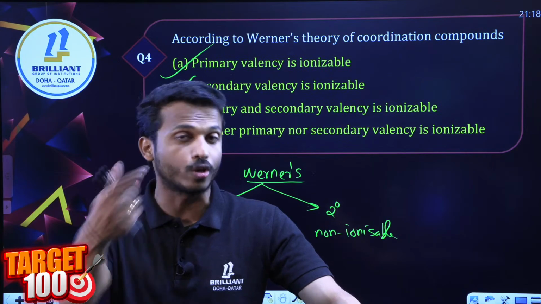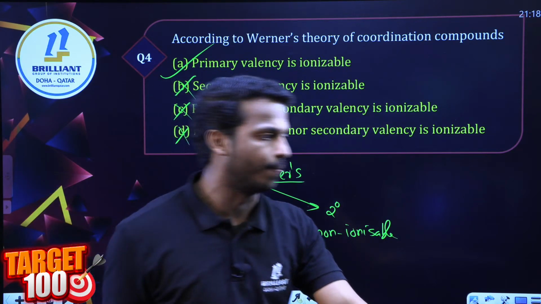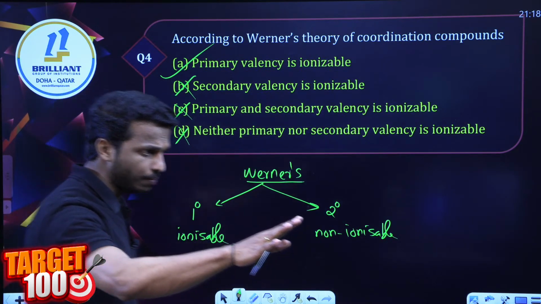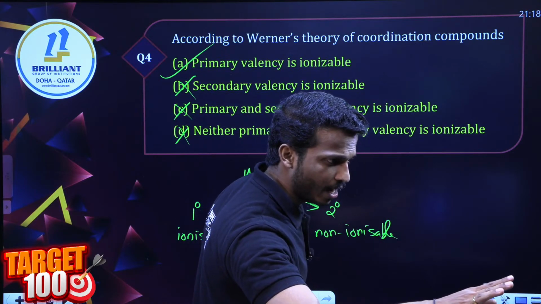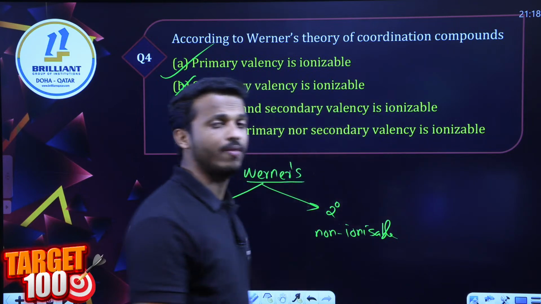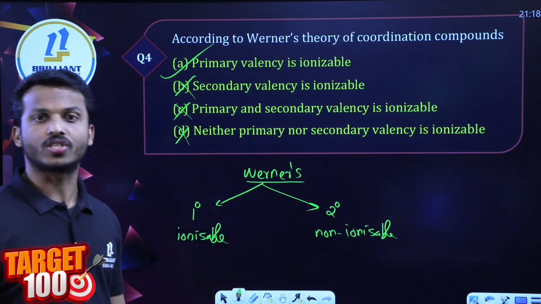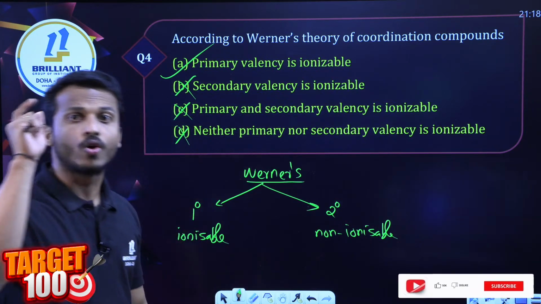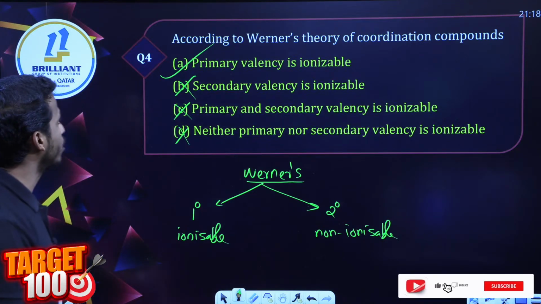So I will show you some more questions regarding statements. Okay, so all are correct. Primary valency gives the oxidation state, secondary valency gives the coordination number. Let's go for the next question, dear all.